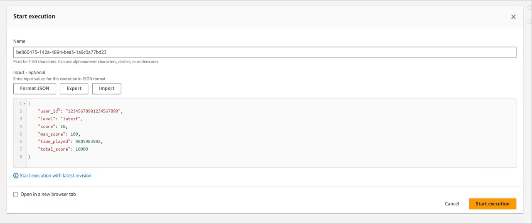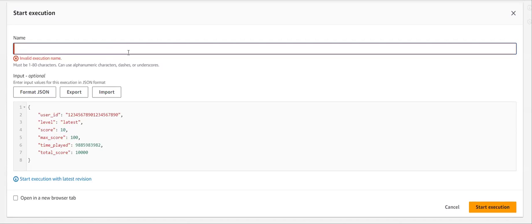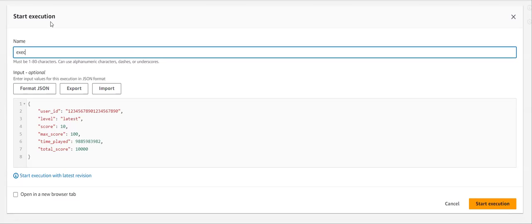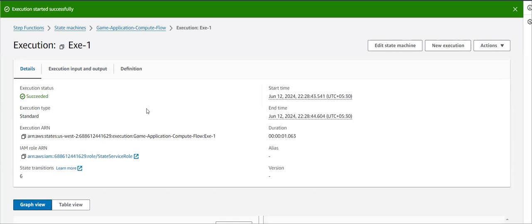Here I am providing the necessary details like user ID and the level, and score, max score, time played, and total score. For my current Lambda function, I require all these details, so that's why I provided this. Since this is execution one, I'm providing exe1 to identify it as my execution one. Now I'm clicking on start execution so that my execution will be started by taking those parameters.